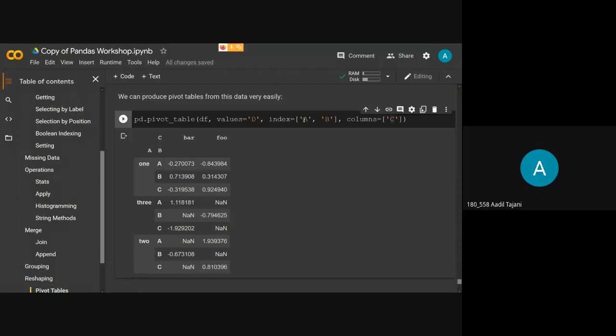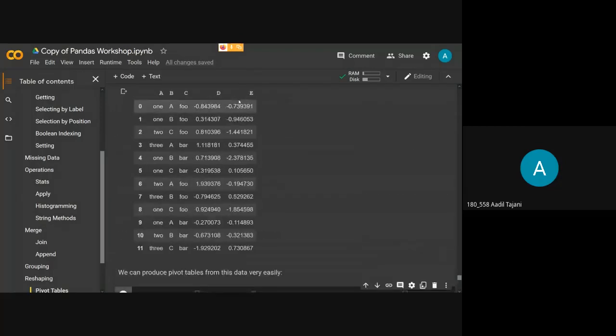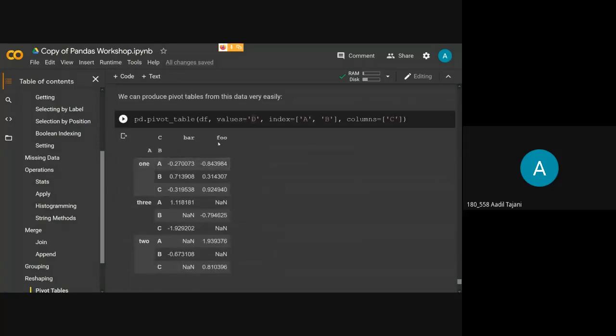So as I passed index as A comma B, it has given me indexes from A and B. The column names are from, I mentioned here, C. Bar and foo, these are the two unique values in the C, and the values that you are seeing here are from the column D. As you can see here, for this 1A in the column foo, the value of D will be minus 0.84. So this is pivoting table.